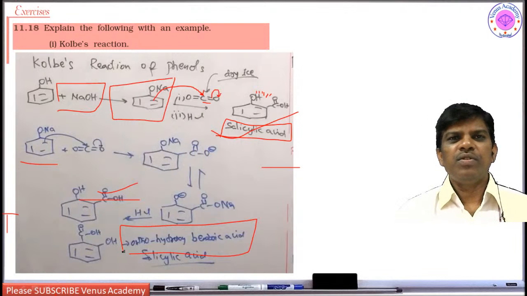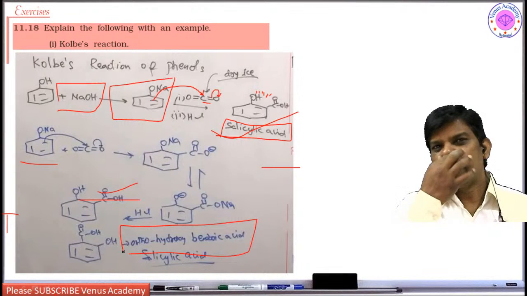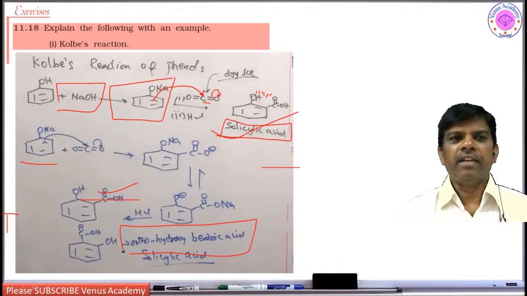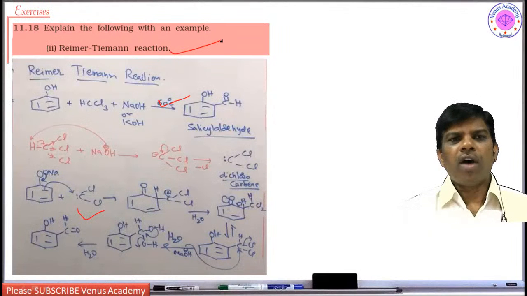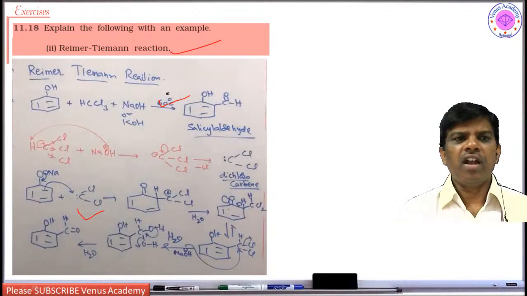Salicylic acid is used for the preparation of acetyl salicylic acid. That acetyl salicylic acid is nothing but aspirin. Next, the Reimer-Tiemann reaction. That is why I didn't explain it in previous slides, friends. So the Reimer-Tiemann reaction is the ortho-formylation of phenol to give salicylaldehyde.